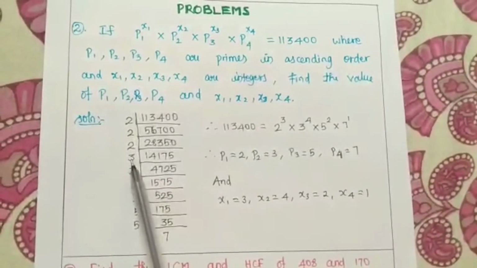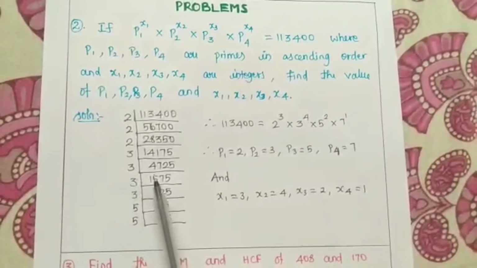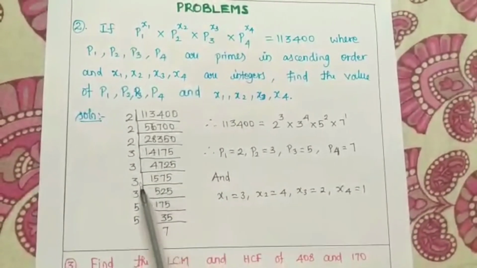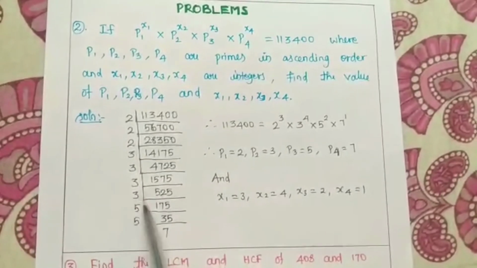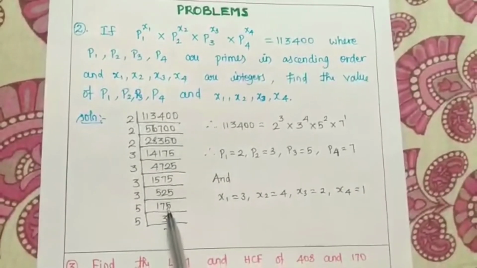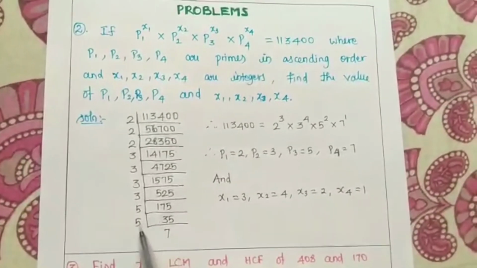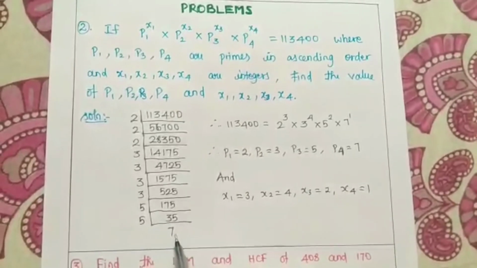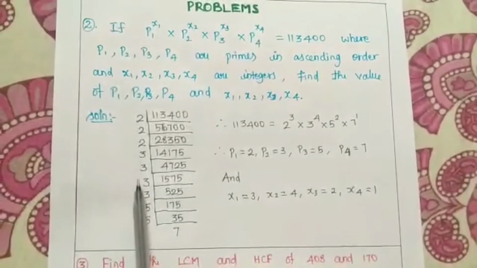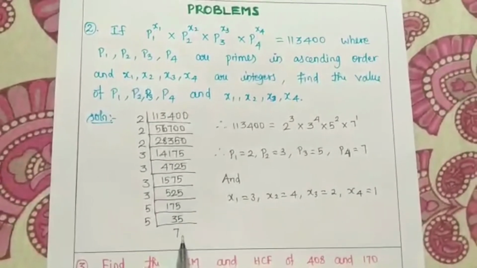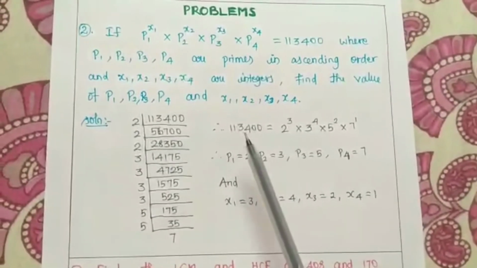I am getting 14175. If I take 3, I am getting 4725. Again by 3, I am getting 1575. Again by 3, I am getting 525. Again by 3, I am getting 175. Now I am taking another factor 5. I am getting 35. Again with 5, at last I am getting 7. So here we are observing that all the factors which we have taken are prime numbers. So how can I write this number?